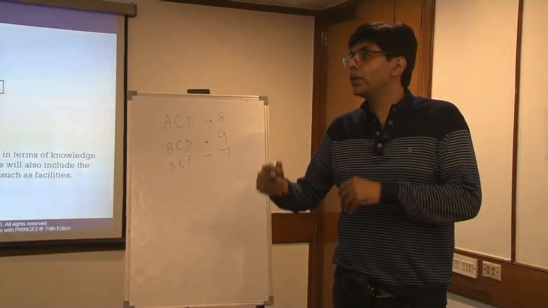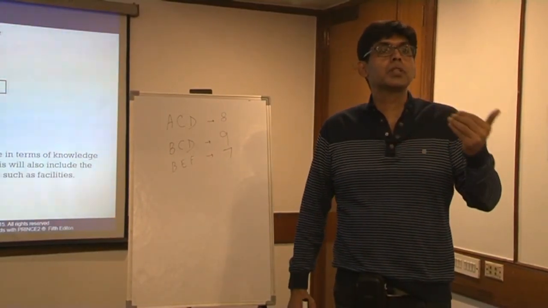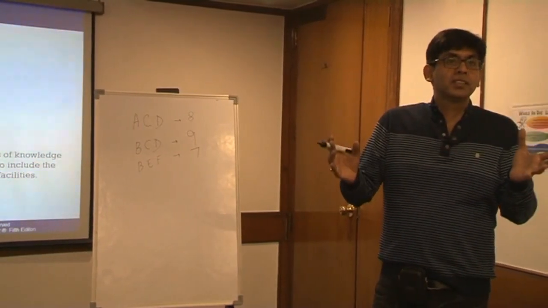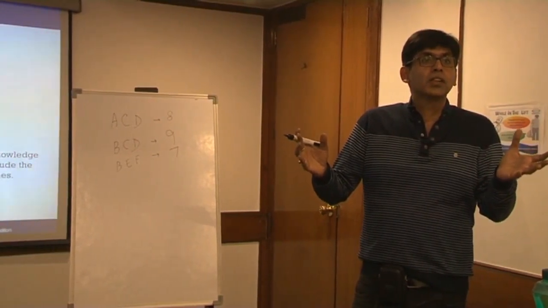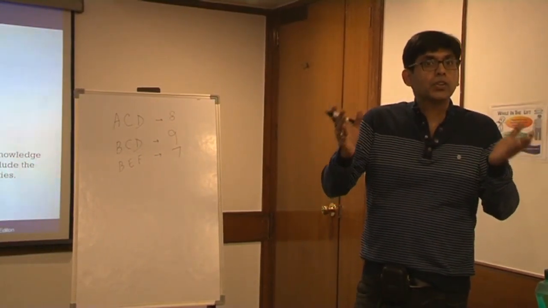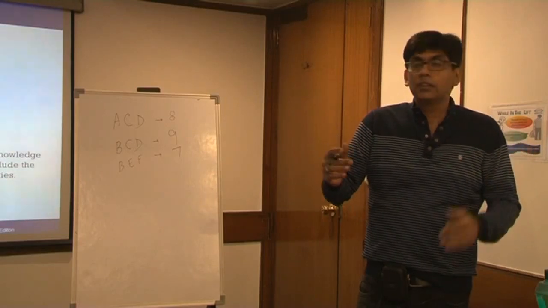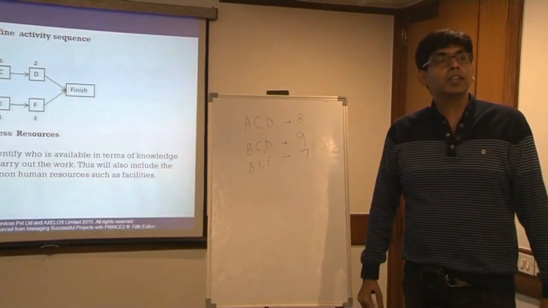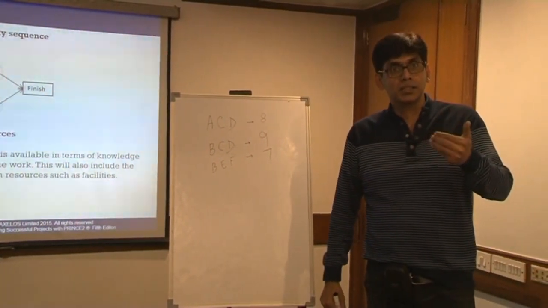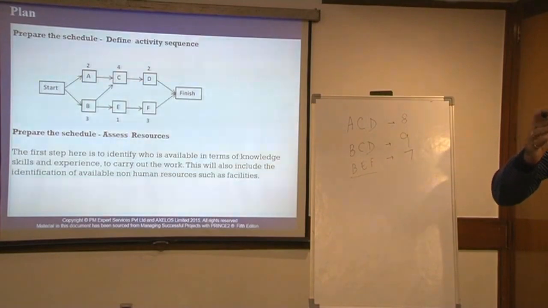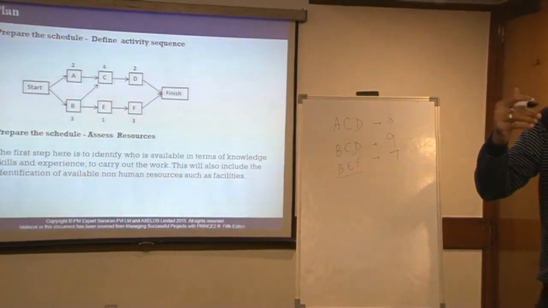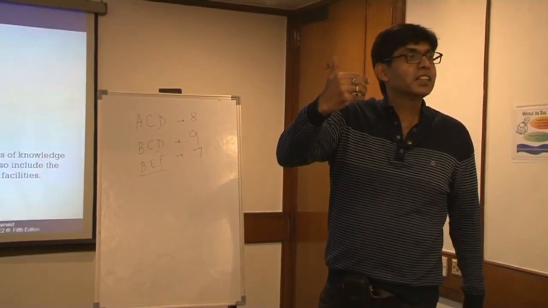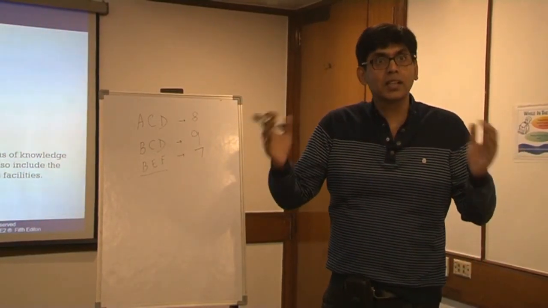In fact, there is a term called float, total float, slack or total slack. Any delay that we can afford in any activity on the project network diagram is called float, slack, total float or total slack. For the critical path, it will always be 0, but on non-critical paths, we can afford some delays. For example, to ensure that your critical path is not at risk, you might have to take resources from the non-critical path to mitigate the risks of slippage of the critical path.